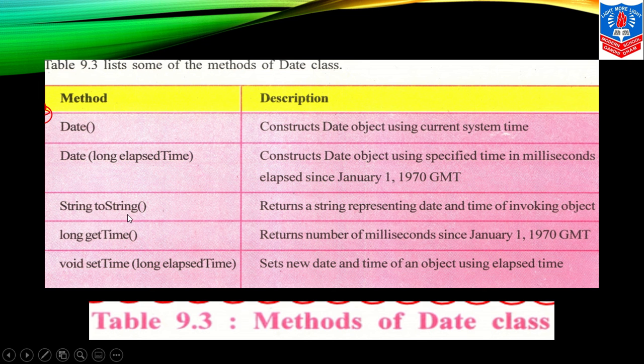Next is toString, which returns a string representing the date and time of the invoking object. getTime is a method that returns the number of milliseconds since January 1, 1970 GMT. Void setTime(long elapsedTime) sets a new date and time of an object using elapsed time.